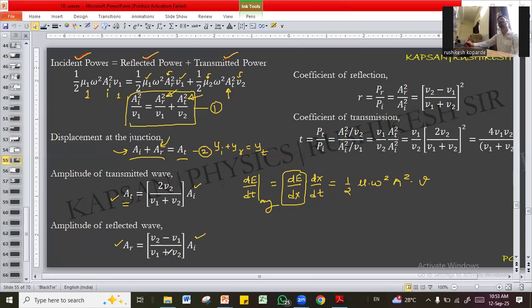The interesting part is this fraction can be negative also, depending upon whether second medium is rigid or not. If second medium is rigid or denser, let's not say rigid and non-rigid, let us say rarer denser. If the second medium is denser, in the second medium you will have less speed. V is equal to what? Under root T by mu. Denser medium will have more value of mu, so it will have less speed. If the second medium has less speed, the subtraction will be negative. Amplitude of the reflected wave will be negative of amplitude of incident wave.